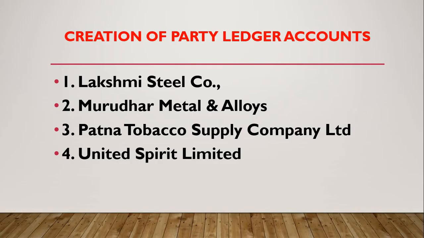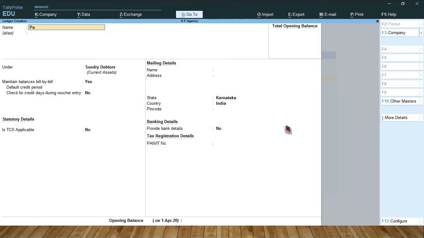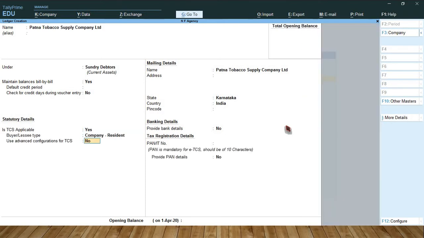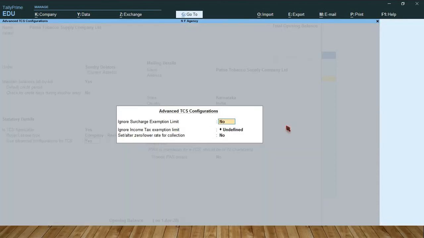So next, the third one, Patna Tobacco Supply Company Limited. Under sundry debtors, is TCS applicable? Yes. Select company resident. Set alter advanced configuration, yes.